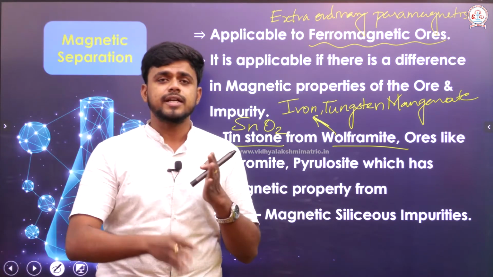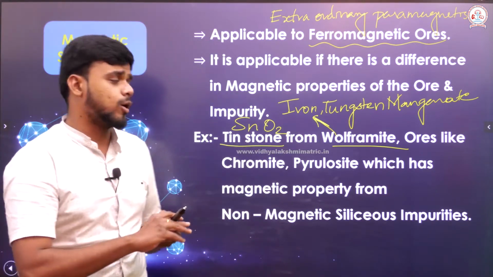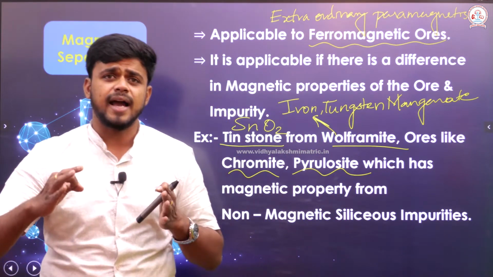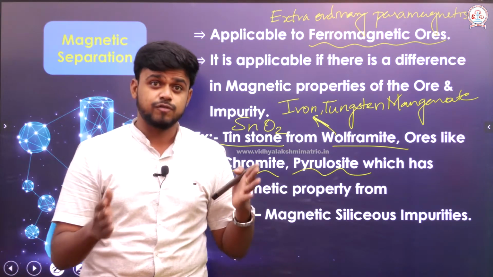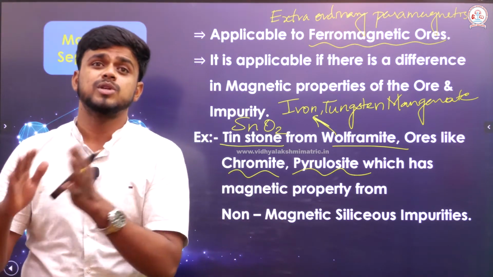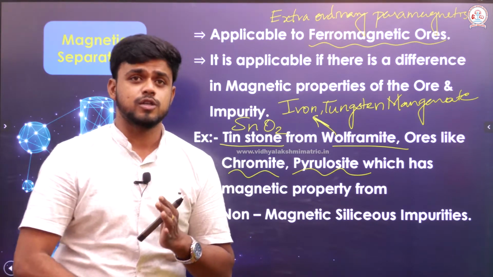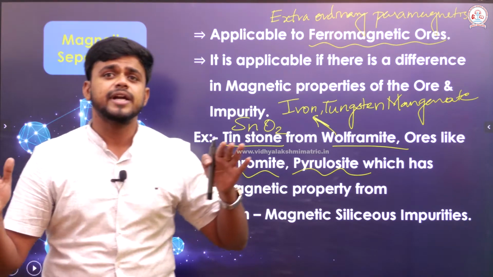It is not only tin stone that can be separated from wolframite. There are other ores like chromite and pyrolusite, which definitely have a magnetic property, so I can separate them from the silica particles, which are kept as an impurity separately. Since chromite and pyrolusite ores have a magnetic property, I can separate them very easily from the silica particles.